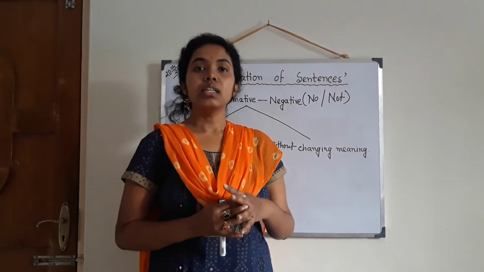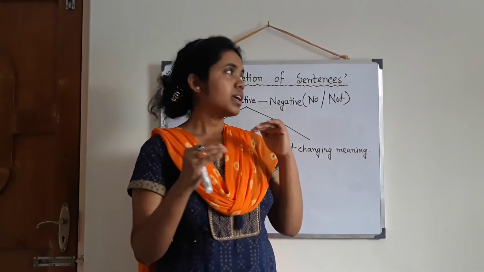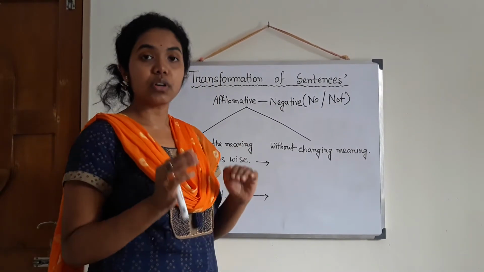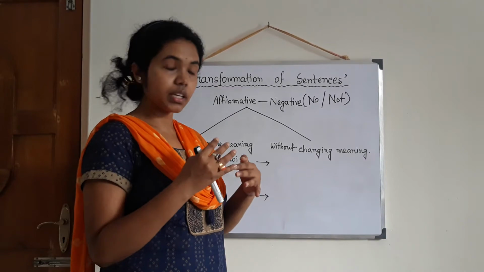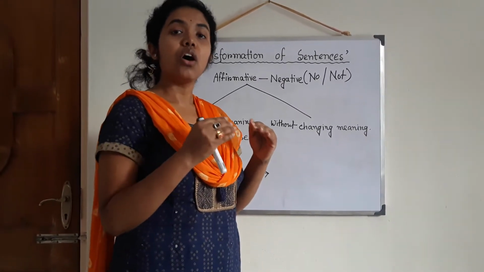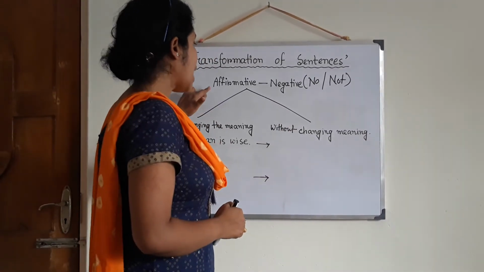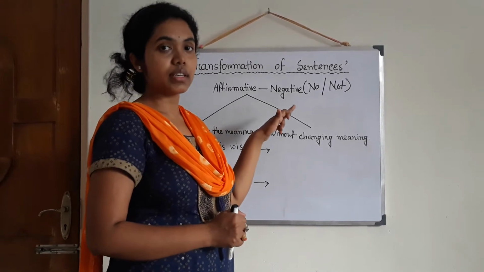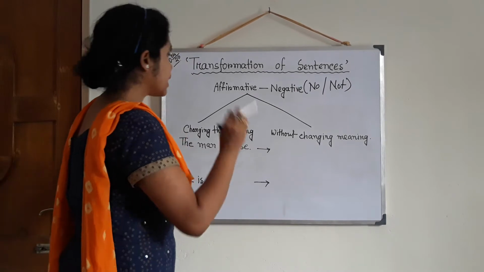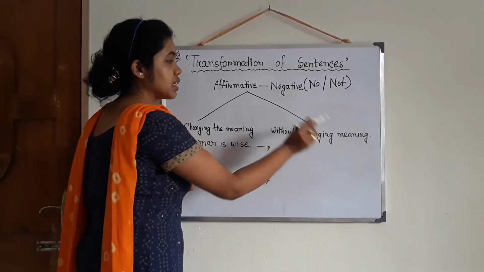Apart from this, sentences are basically, in a normal way, affirmative or negative. Affirmative means positive, which gives you a positive thinking, and negative means you are getting a negative view about someone or something. Today we will do affirmative to negative. How sentences which are affirmative should be changed into negative. Okay. So there are two ways. One is changing the meaning and one is without changing the meaning.